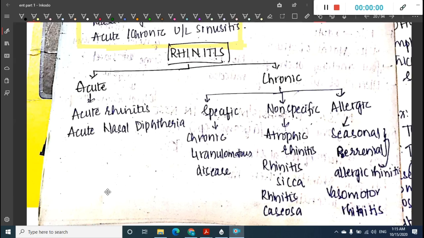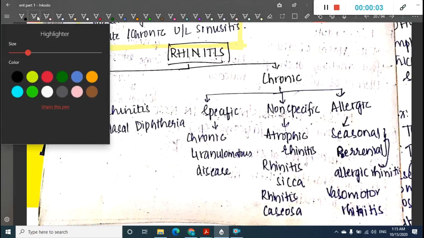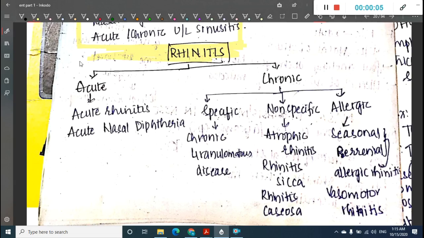Hello friends, welcome to a new topic today, and in this topic we are going to learn about rhinitis. Rhinitis can be classified into two types. We have acute rhinitis and we have chronic rhinitis.